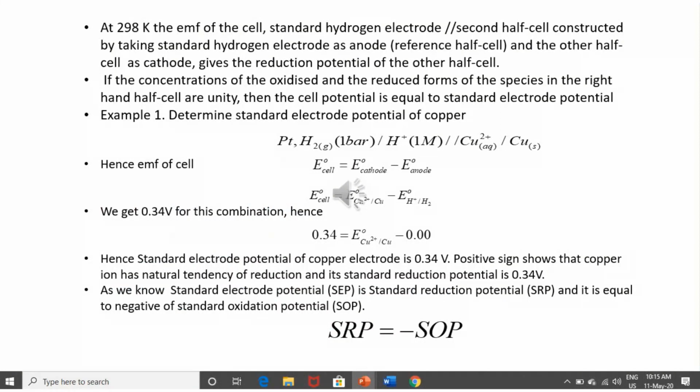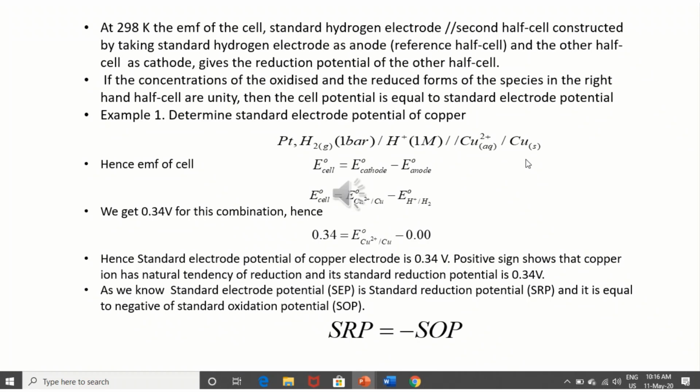Now, at 298 Kelvin, the EMF of a cell involving the standard hydrogen electrode. How can we determine the EMF of a cell? We construct a half cell by taking the standard hydrogen electrode as anode. For example, you can see here I have taken the standard hydrogen electrode as anode and the copper electrode as cathode.